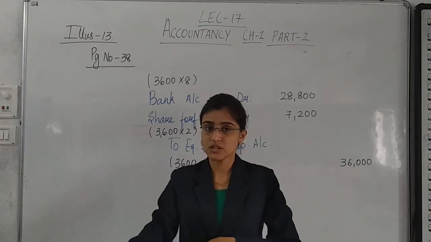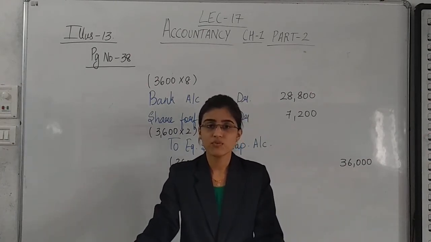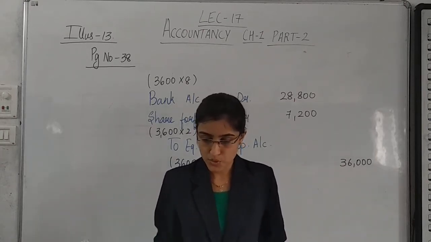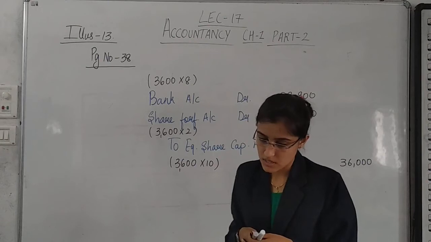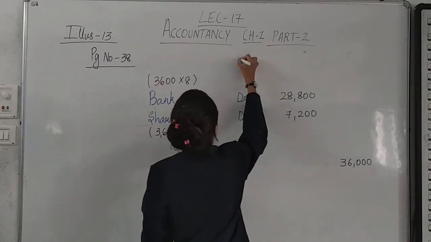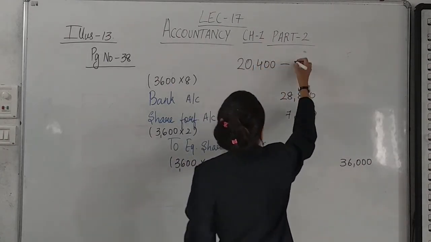The last journal entry for this. You obviously know that we have credited the share forfeiture or forfeited shares account in the first journal entry with 20,400. Yes, if I am not wrong, 20,400. And we have debited it in the second journal entry.